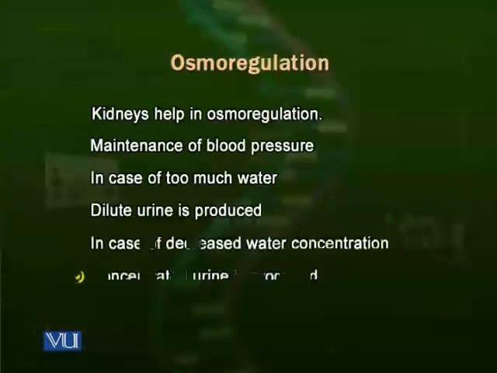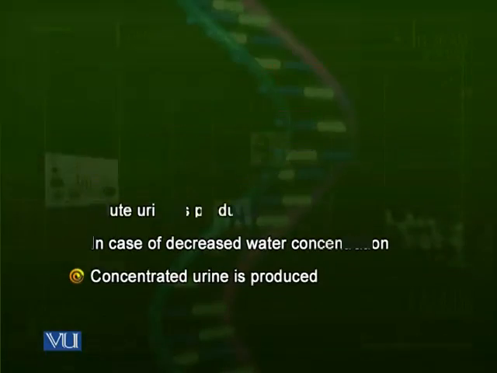In this case, if blood volume is reduced, kidneys produce a concentrated urine, that is, at the renal tubules, they absorb more than normal water. When they absorb more than normal water, then the urine which is produced has lesser quantities of water and more concentration of salts and other ingredients. We call it a concentrated urine.